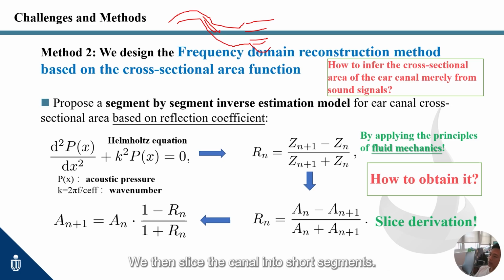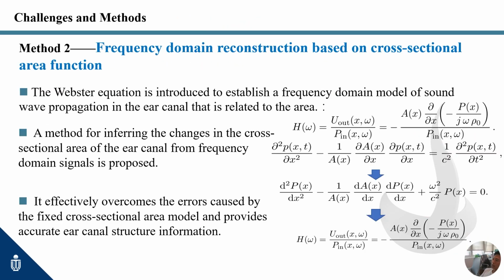We then slice the canal into short segments. For each slice, we estimate the small reflection and march inward from the entrance to the eardrum. This gives a cross-sectional area profile rather than just a single length. To keep it reliable, we score every mark by SNR and phase consistency. We add a global smoothness constraint so the profile is stable and physically plausible. This is the second innovation. We turn fluid mechanics intuition into a practical, per-ear area map.